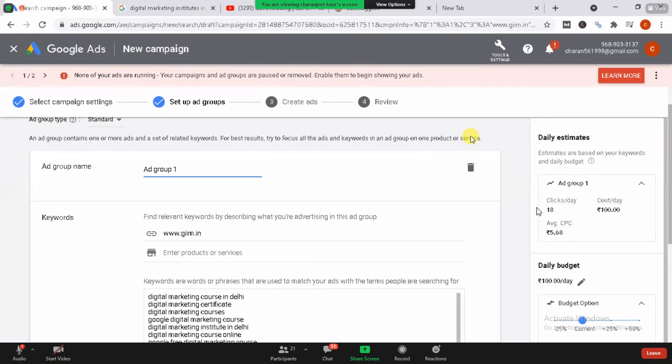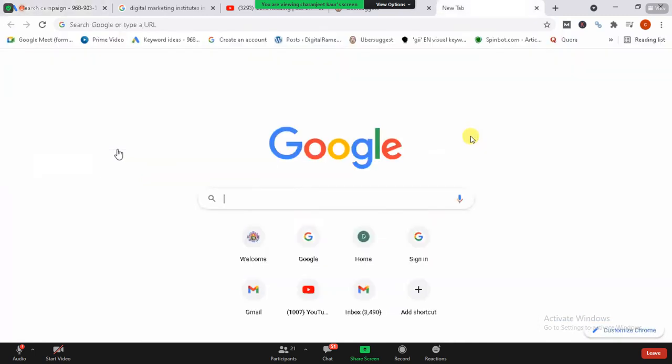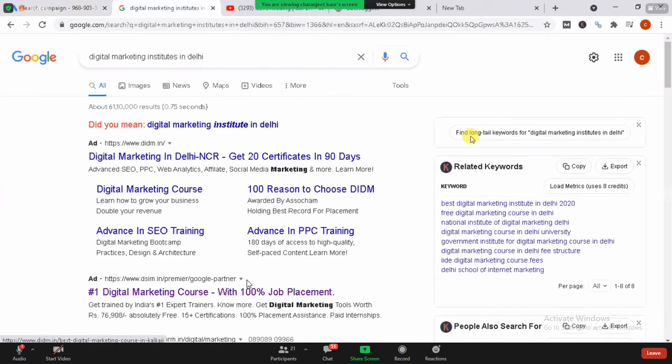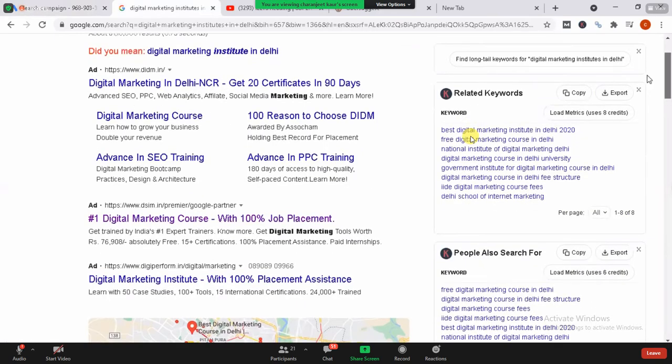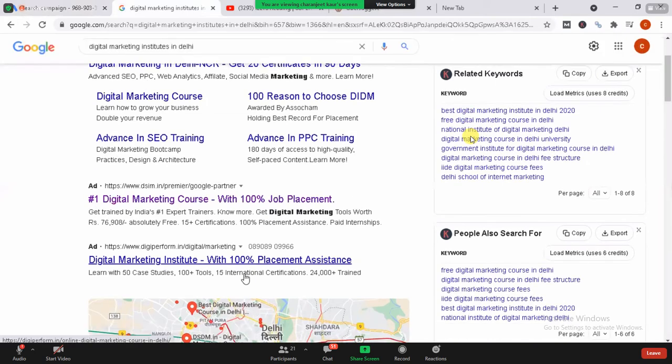So the kind of bid I'm going to give them is the kind of results they're showing to my users. One example I would like to give you: I can see over here in Google, they have changed the portion, like one, two, three. Three ads on the upper section, and no more sections over here.